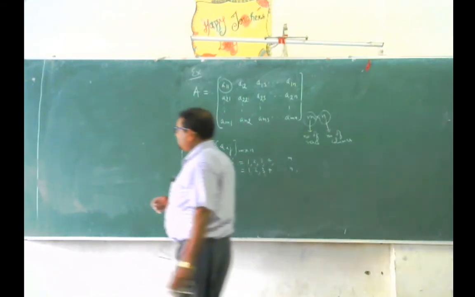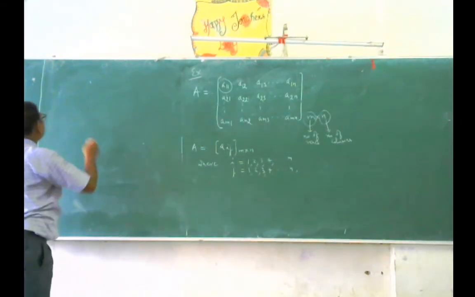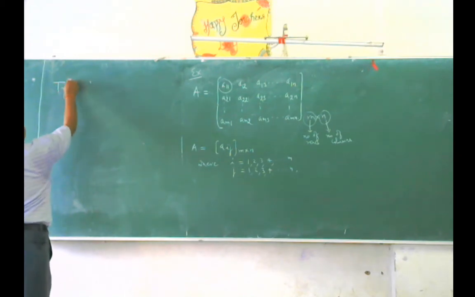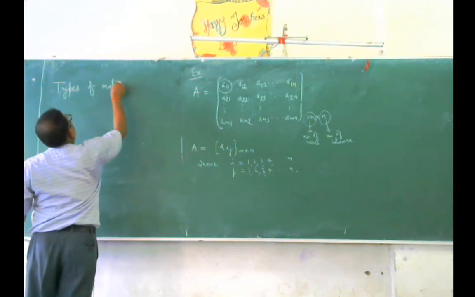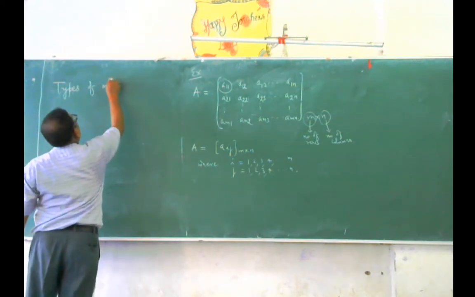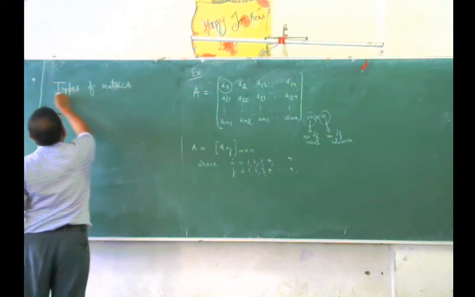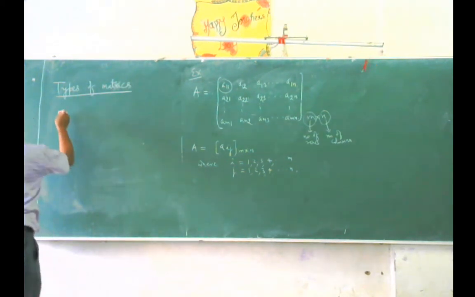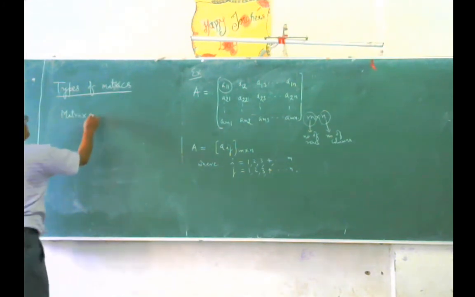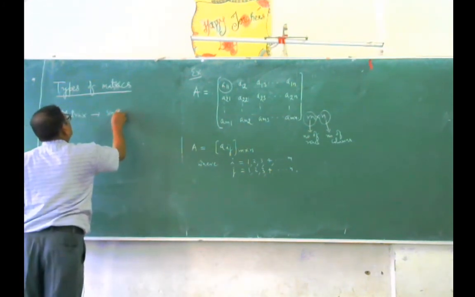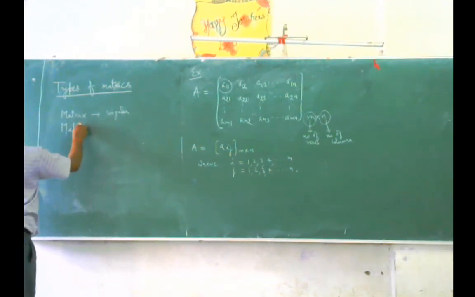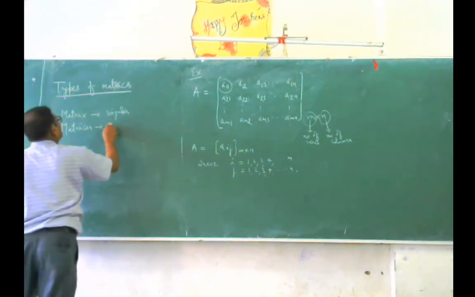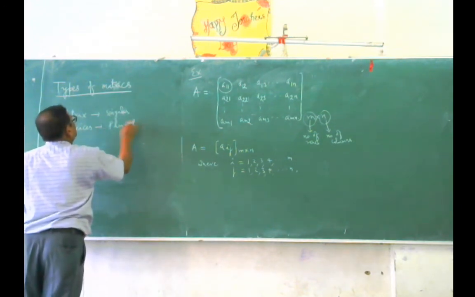Now come to the types of matrix. First, let me explain: matrix is singular, whereas matrices is plural.